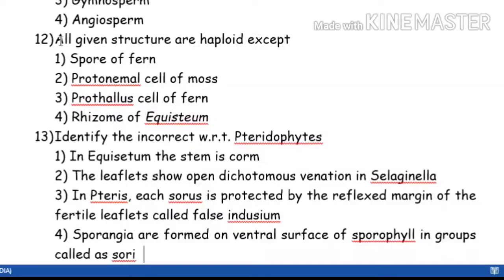Now, 12th question. All given structures are haploid except. So now you have to tell which is diploid. The question is asking which is diploid, because they are telling many structures are all haploid, but you have to select which is diploid. Start selecting which one will be diploid.